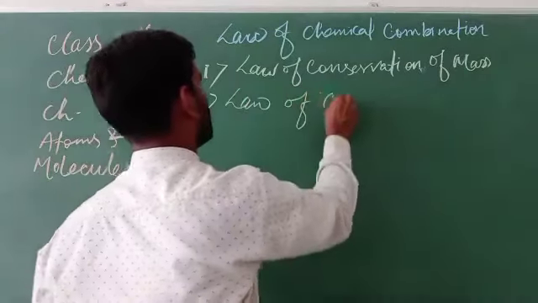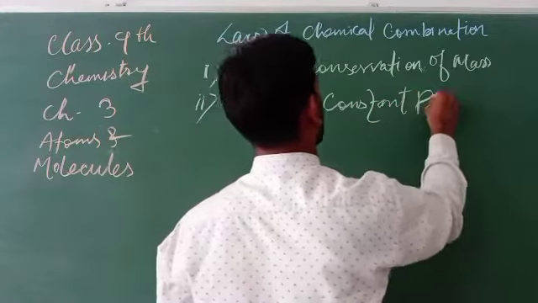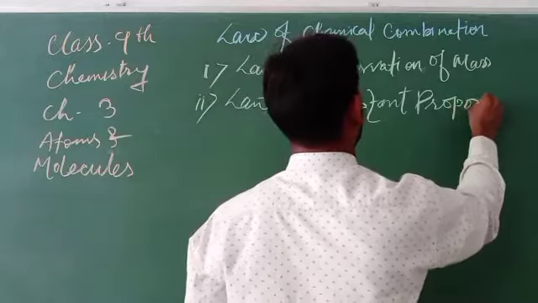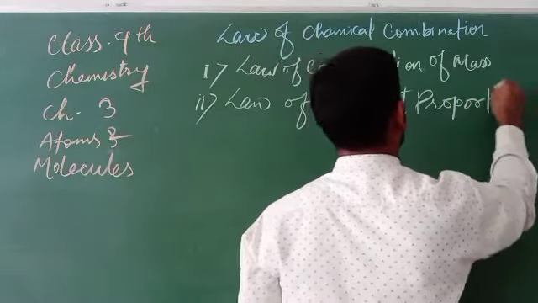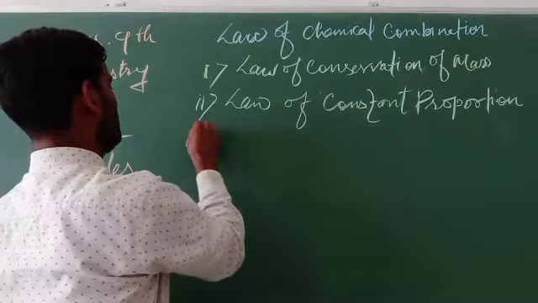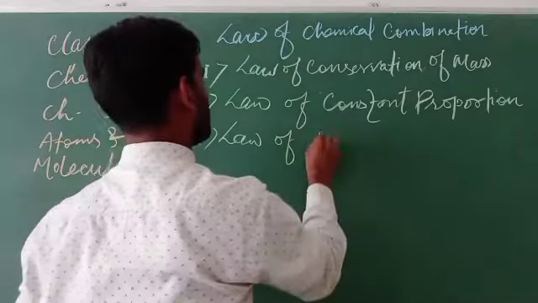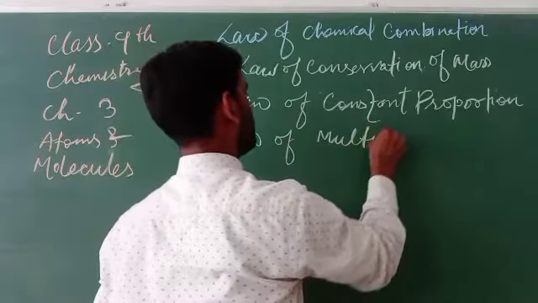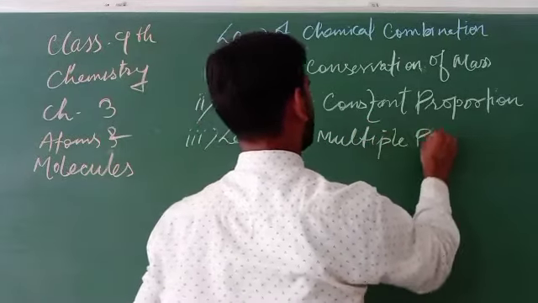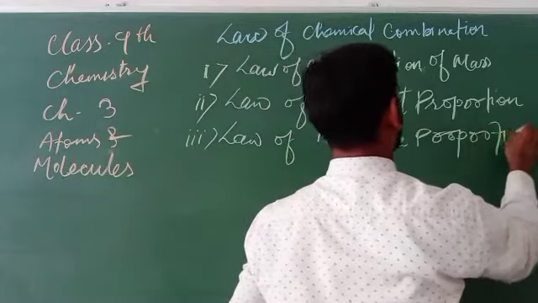Next one is the law of multiple proportion.